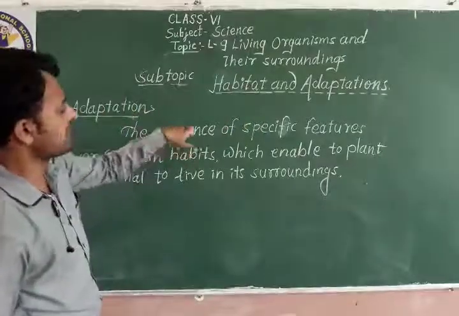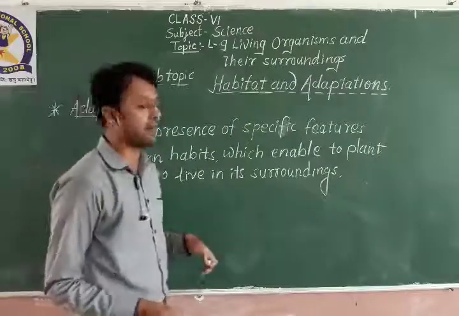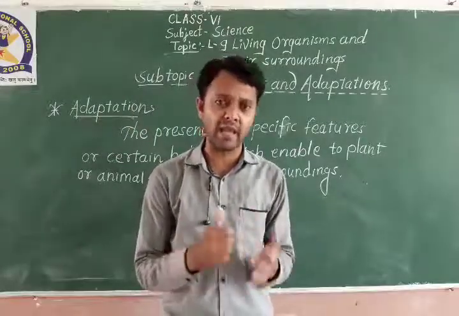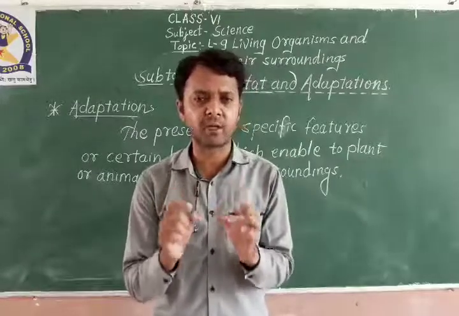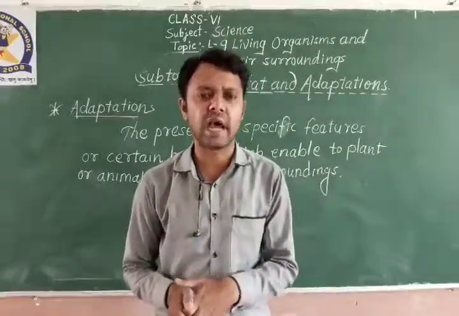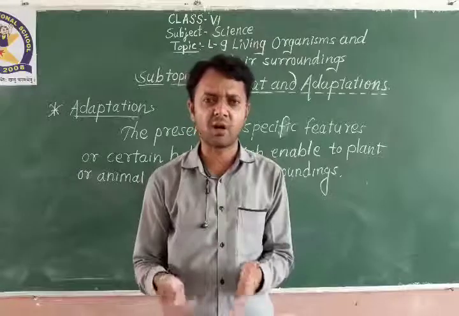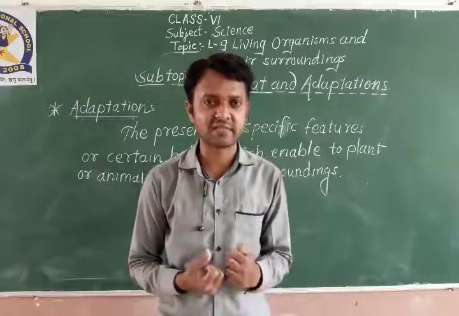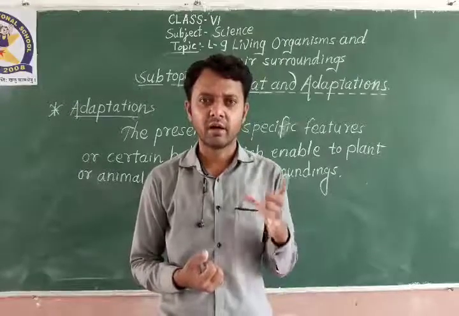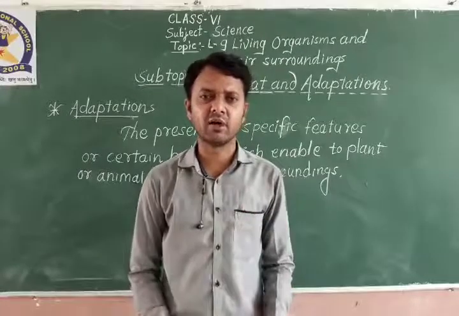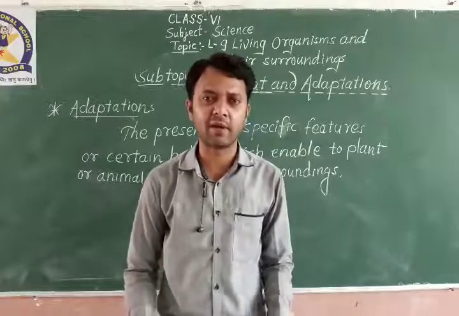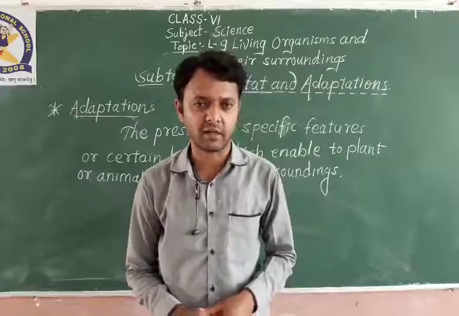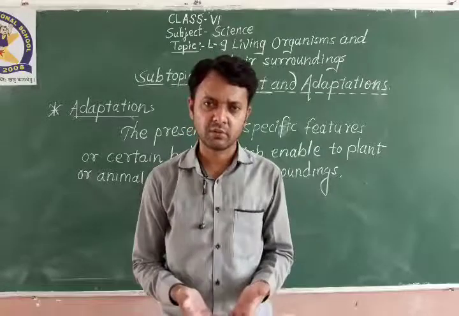The presence of specific features or certain habits which enable a plant or an animal to live in its particular surroundings is called adaptation. A special habit or a special feature. For example, fishes have scales. Camels have widespread legs which help a camel to walk through the sand, or through the desert area. So this is the special feature.